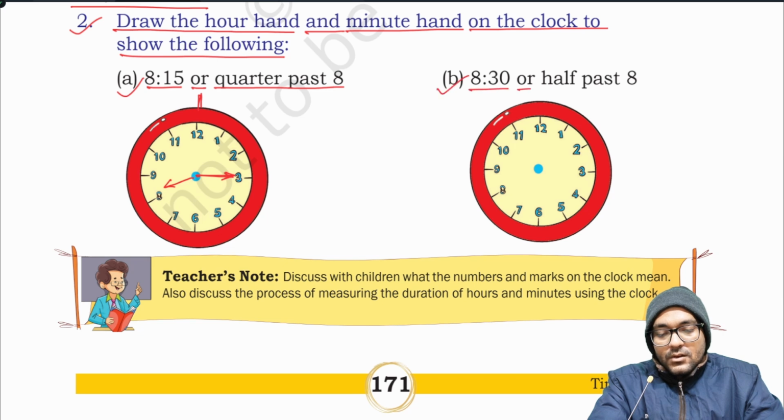B. 8:30 or half past 8. Hour hand in the middle of 8 and 9 and minute hand on 6, that is 30 minutes after 8.